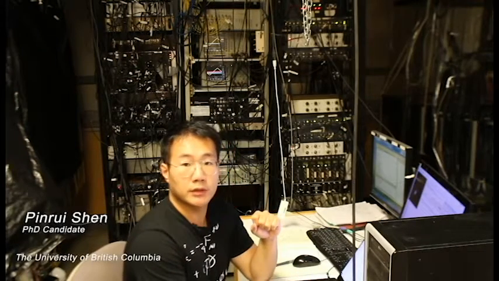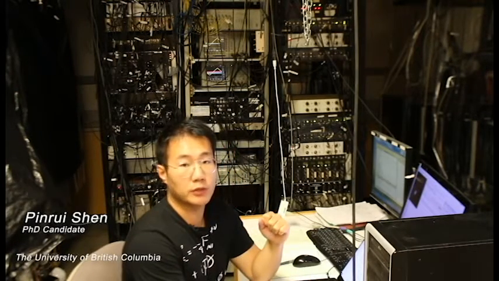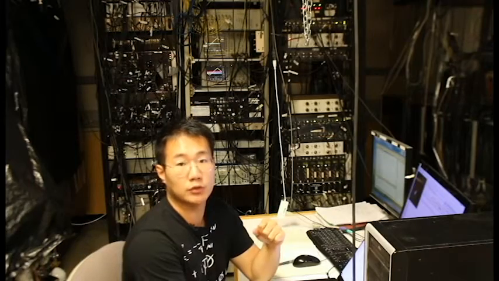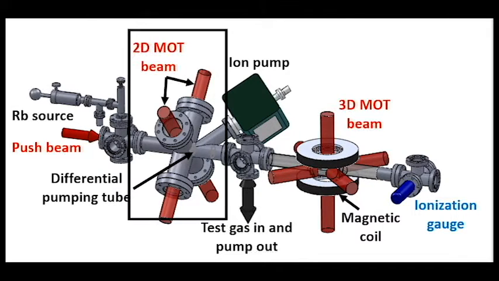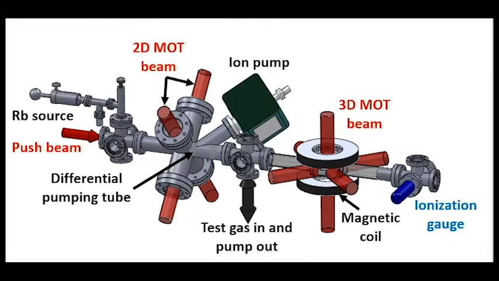Then the next question is how we're going to use cold atoms to measure the pressure in a vacuum and test this universal law. The experiment apparatus consists of a rubidium source that is separate from and provides a constant rubidium vapor. The rubidium atoms are first loaded into a two-dimensional magneto-optical trap. The atoms in the 2D MOT section are then propelled towards the 3D MOT region using a horizontal laser beam, which we call the push beam.